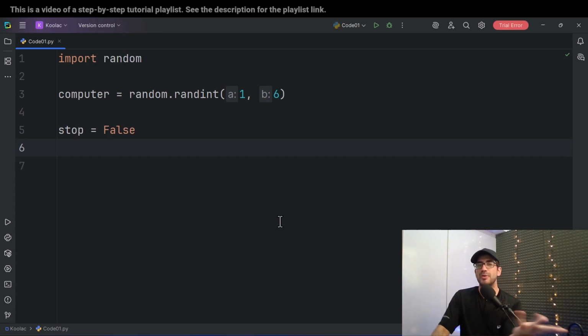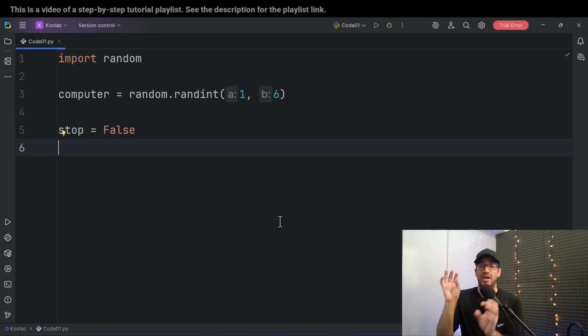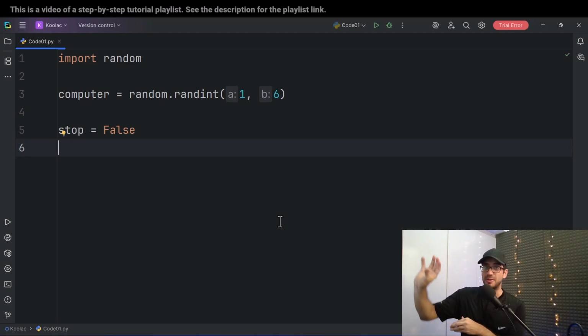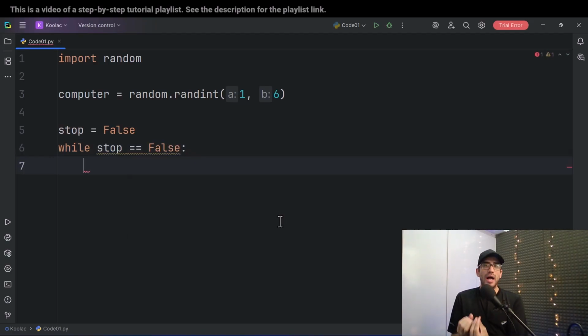Anyway, so I'm defining a variable named stop, and by default, I'm assigning the false value to this variable. And then I simply type, okay, while the stop variable is false, I want to do some stuff. While the stop variable is false, it means that we don't need to stop the game, the rule of the game is that we should continue and we should not stop, then we're going to do some stuff. What are those stuff?